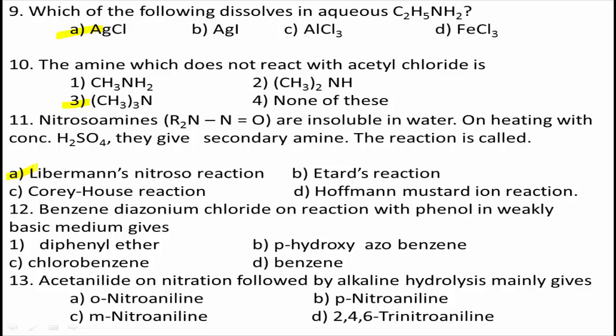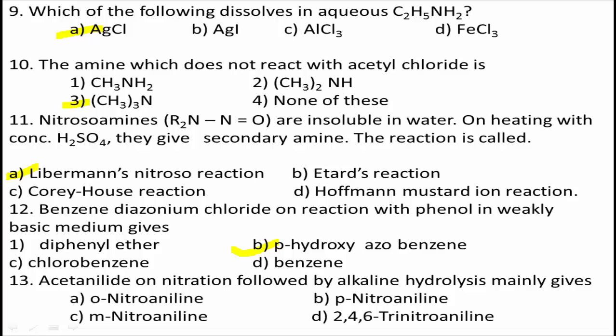Benzene diazonium chloride, BDC, on reaction with phenol in a basic medium gives para-hydroxyazobenzene. Remember, this is an example of a coupling reaction: C6H5-N=N-C6H4OH. Therefore, benzene diazonium chloride on reaction with phenol in weakly basic medium gives para-hydroxyazobenzene. B is the right answer.